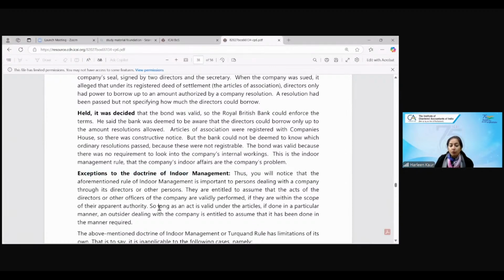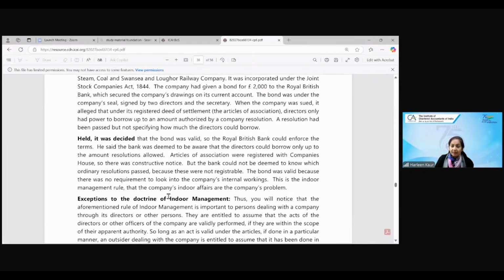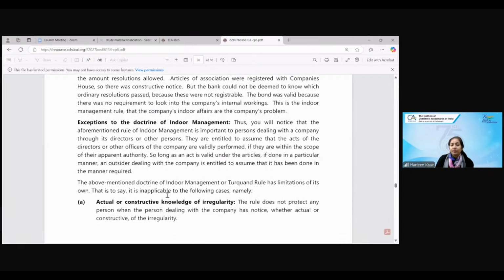Exceptions to the doctrine of indoor management. Now, since you have understood Turquand's rule, many a time the examiner is going to give you this question. It is a favorite question of the examiner. On the basis of Turquand's rule, you have to write this brief summary that I have told you: the company's internal working is the company's problem, outsiders are not liable.